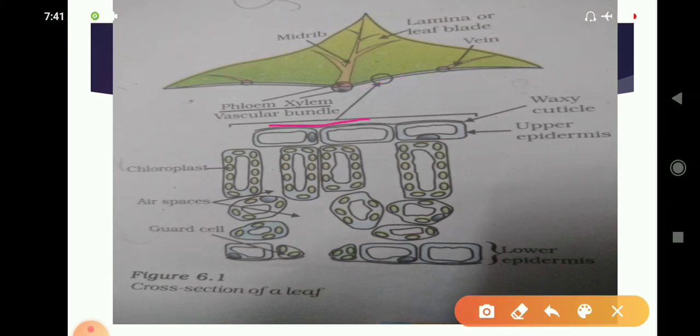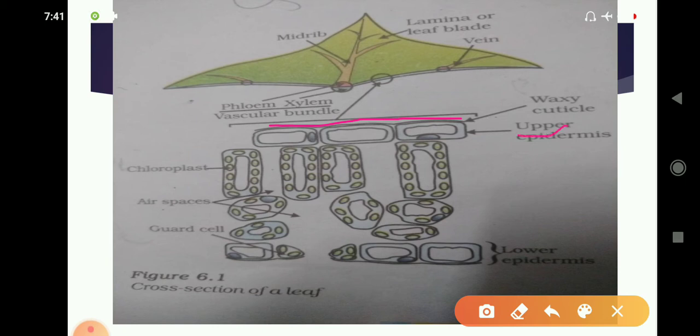The upper thin layer is called the waxy cuticle. Below that, the upper epidermis is present. So the waxy cuticle is a protective layer present on the upper and lower side. It also prevents loss of water through the leaf.